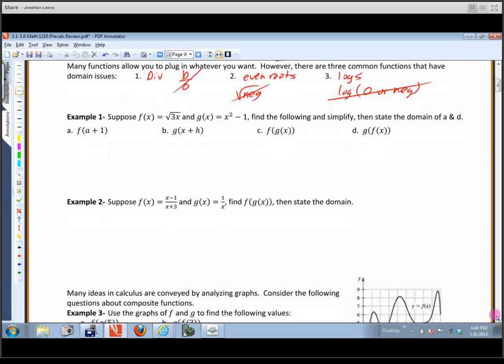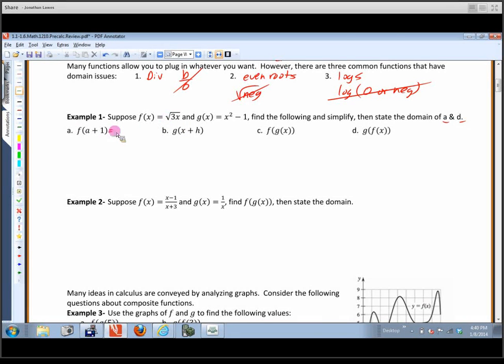On example number 1, we've got a function f of x that's radical 3x, square root of 3x. Function g of x is x squared minus 3. And it says, find the following and simplify, then state the domain of a and d. So just a and d. So you'll notice that on this one right here, we're supposed to take the function f and we're going to plug in the argument a plus 1. So wherever there's an x, we're going to put an a plus 1.